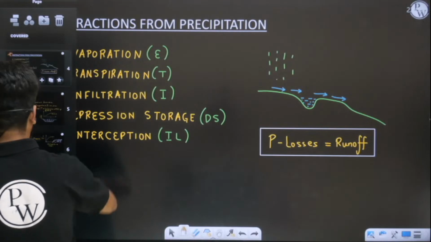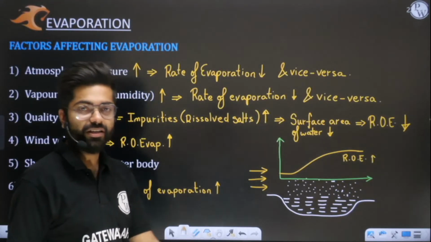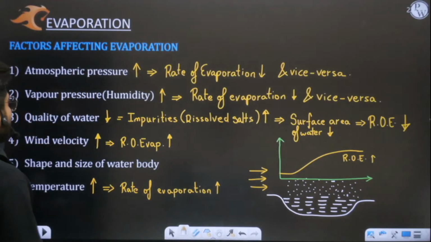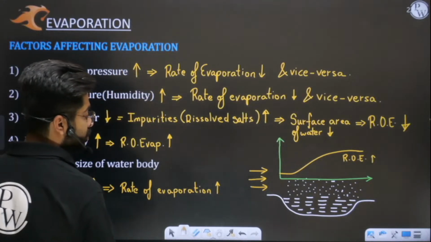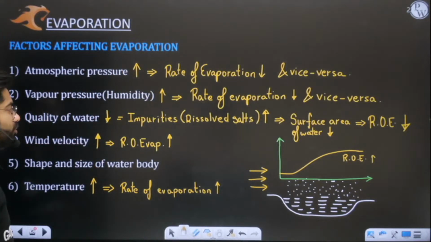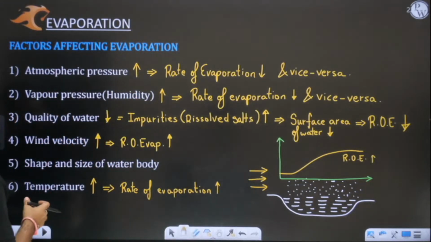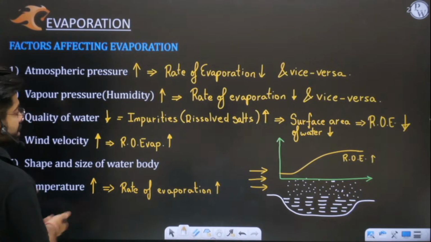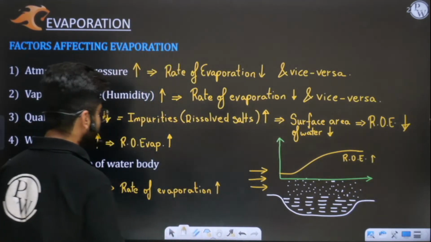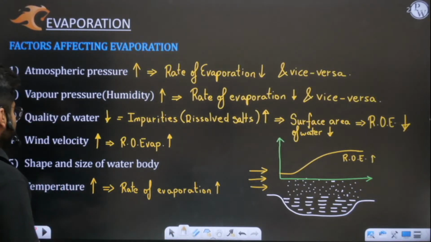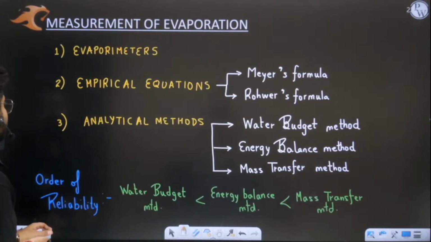In the last class I told you all the factors which affect evaporation. We discussed how atmospheric pressure, vapor pressure and humidity affect evaporation. Then how the quality of water changes the rate of evaporation. What is the effect of wind velocity? What is the effect of surface area? If your water body is shallow or deep, how will it affect evaporation? What is the effect of temperature? All these things we have discussed. I hope you remember that.